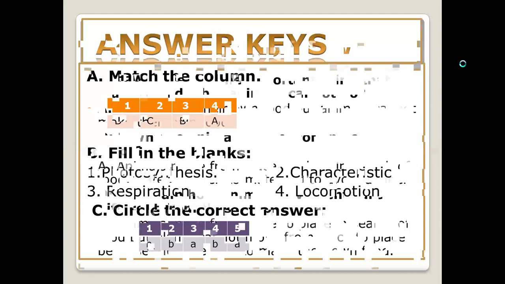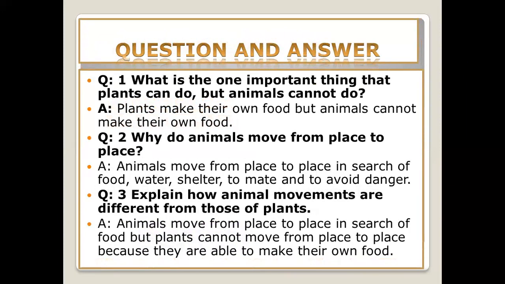Now part D is to answer the following questions. You will note down all these questions in your neat copies. First question is, what is the one important thing that plants can do but animals cannot do? The answer is plants make their own food but animals cannot make their own food.